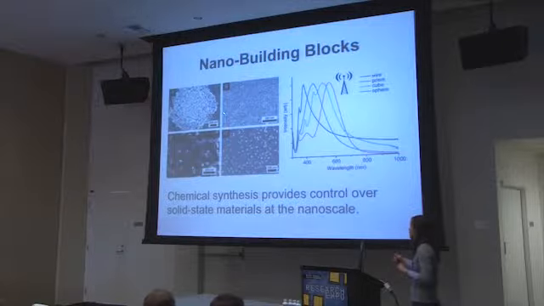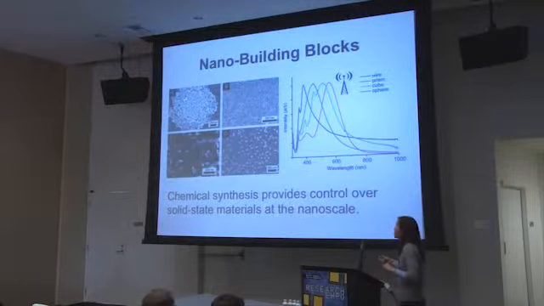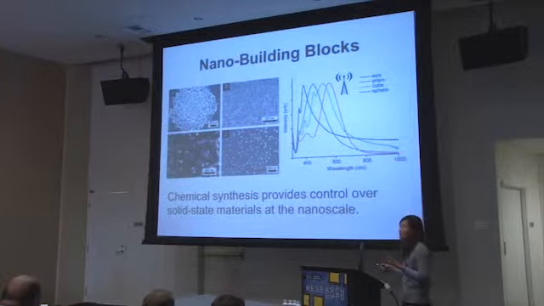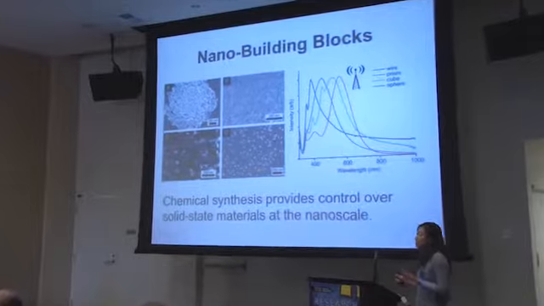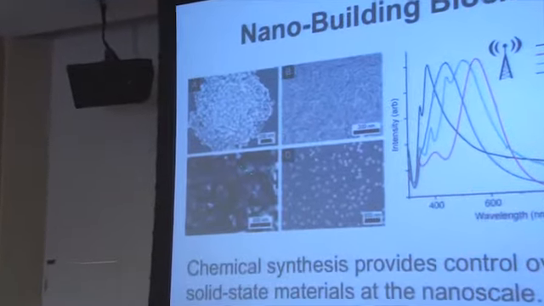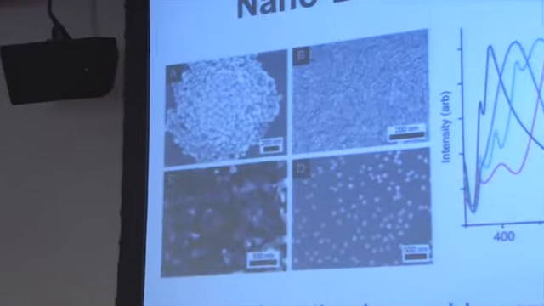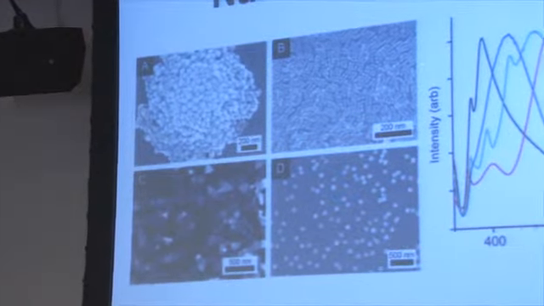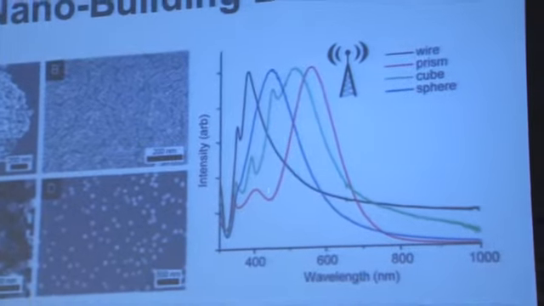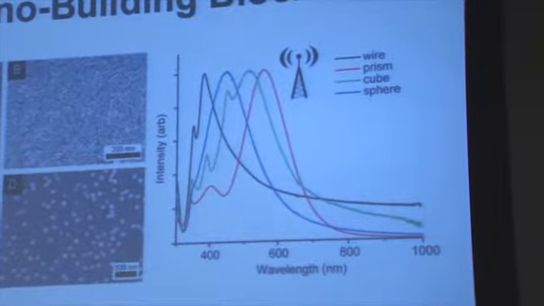These are some electron microscope images of a few of the different particles we're able to make. These are silver spheres, gold nanorods, and, though it's hard to see, silver triangular prisms and silver cubes. The nice thing is that these are all made using simple benchtop solution-based methods, so we can make all of these particles in batch. When you look at the optical spectrum for all these different shapes, every time there's a peak, it means that you're exciting a plasmon resonance.